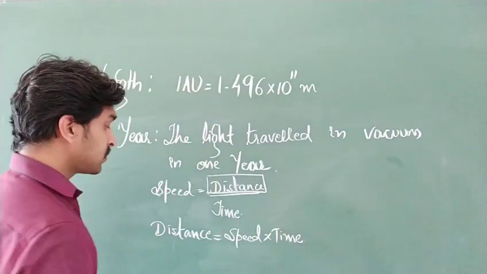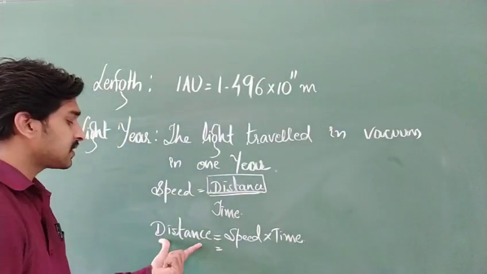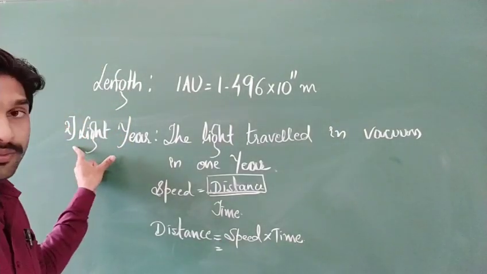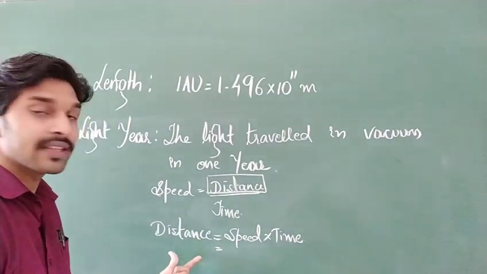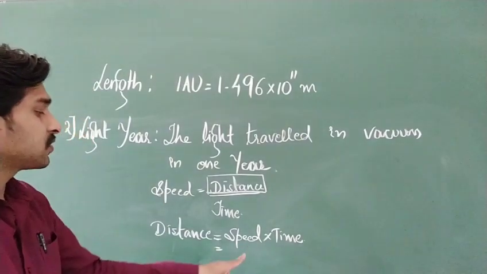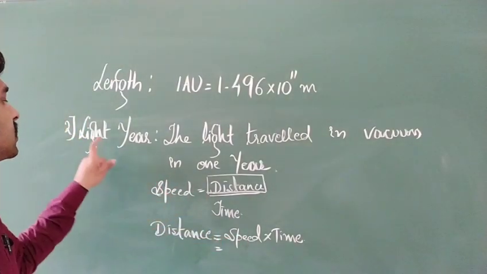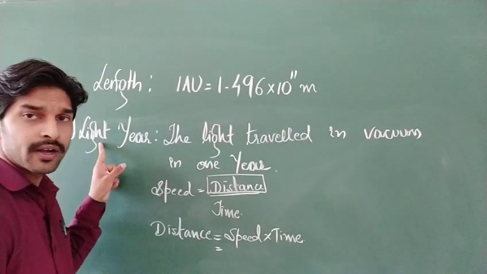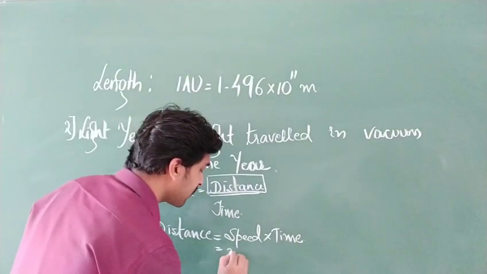This distance is the total light year value, the total distance covered, which we are going to calculate. And the speed is the speed of the light wave. You already know the speed of light, what is the value for that?